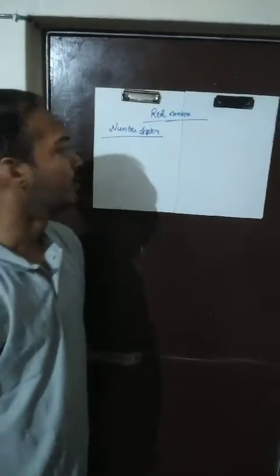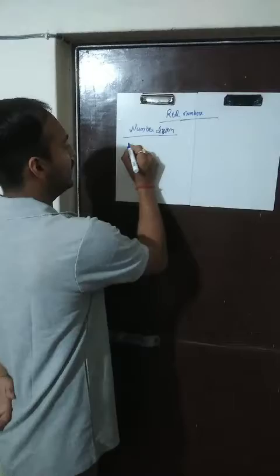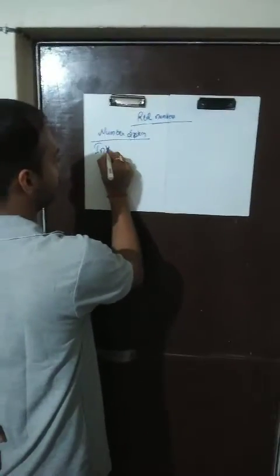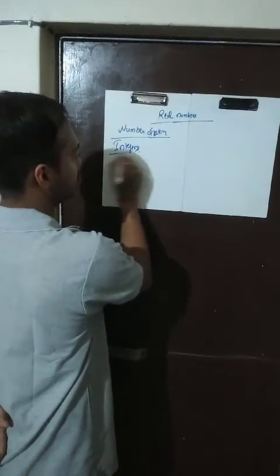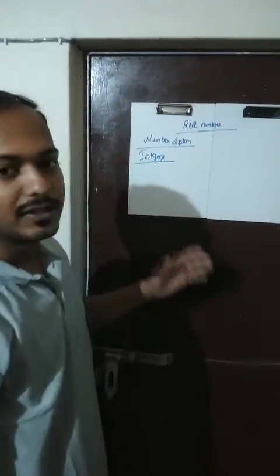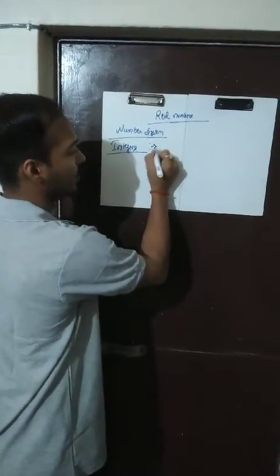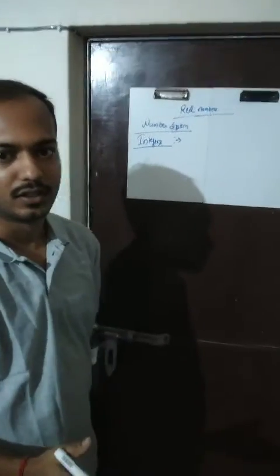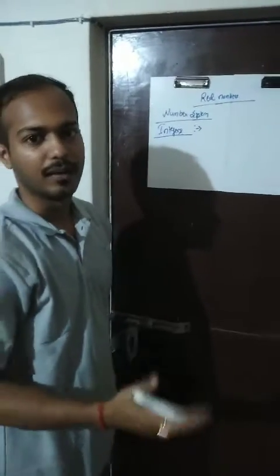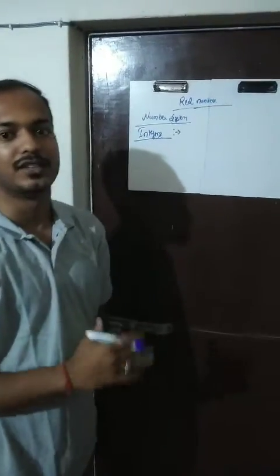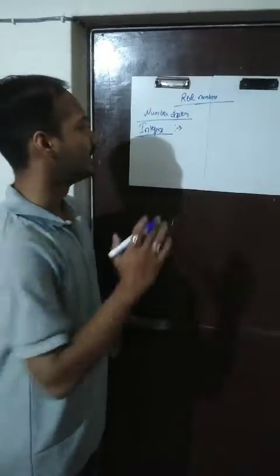So after whole numbers, we have a new member in our number system, which is integers. So what basically are integers? Let us define integers. All positive natural numbers together with their negatives and 0 form the set of integers.